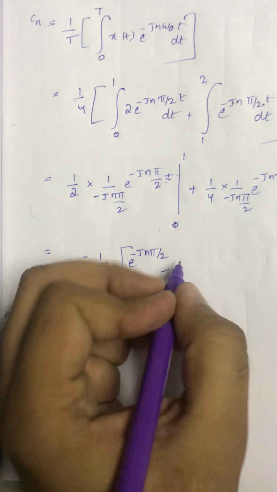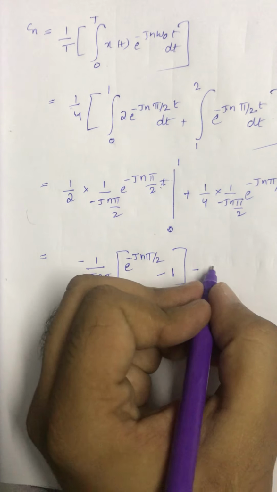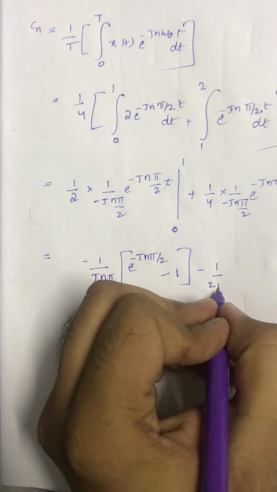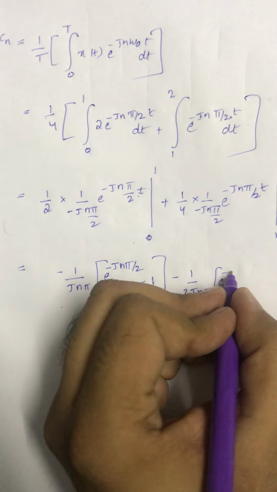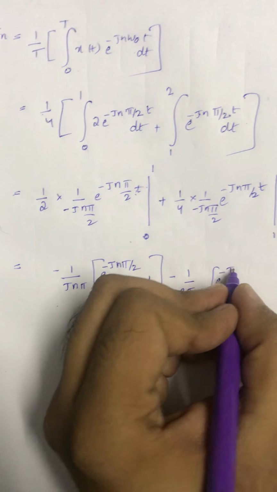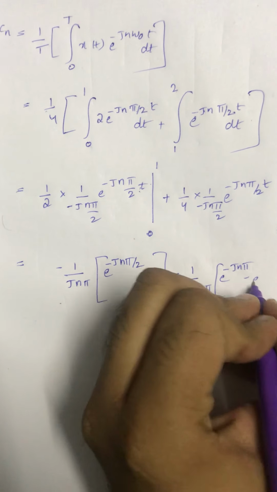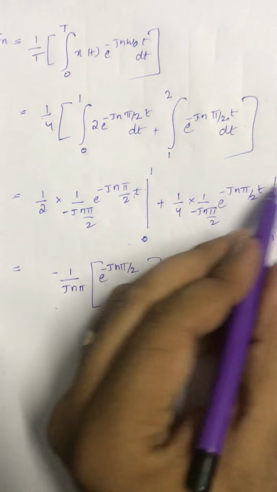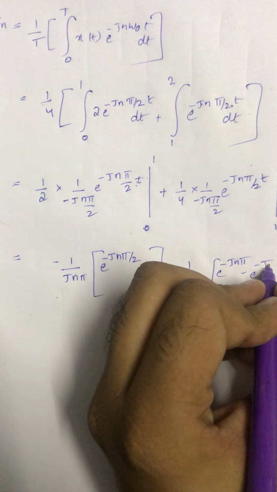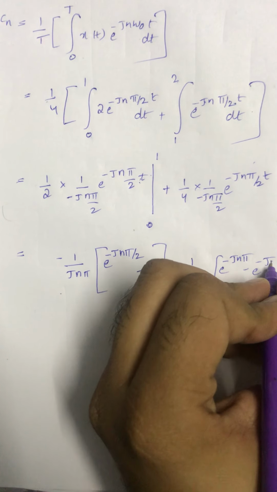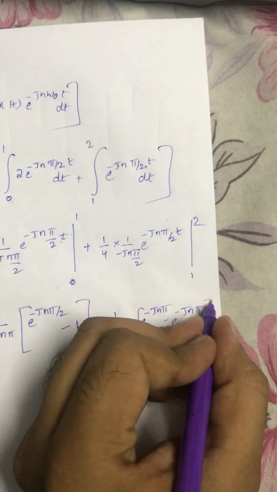So this will be minus 1 by 2 j n pi, e power minus j n pi minus e power minus j n pi by 2, substituting the limits.